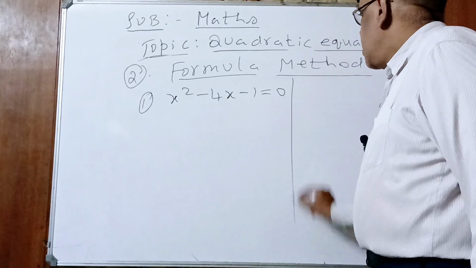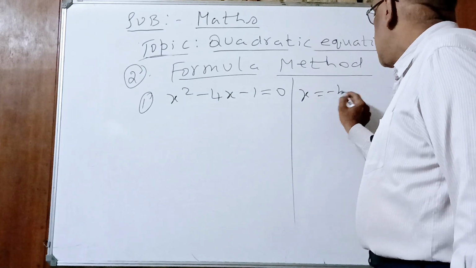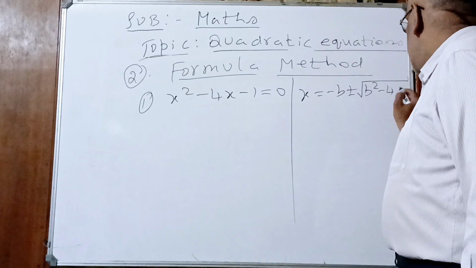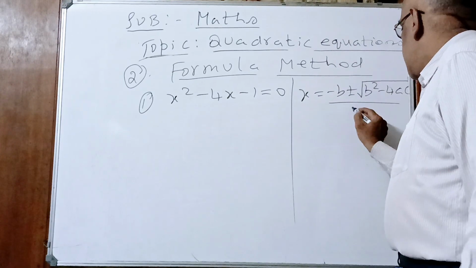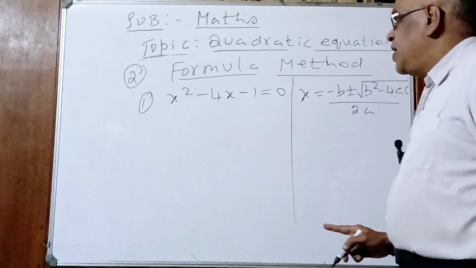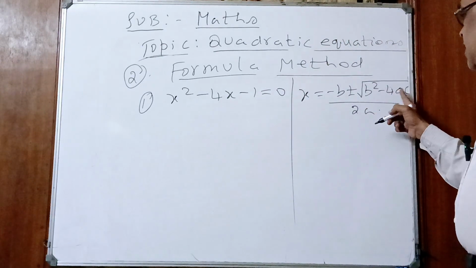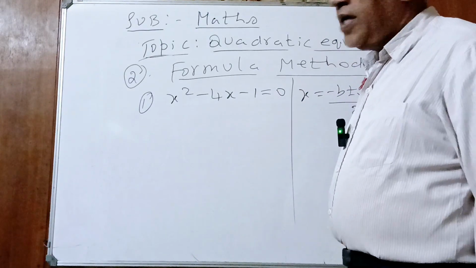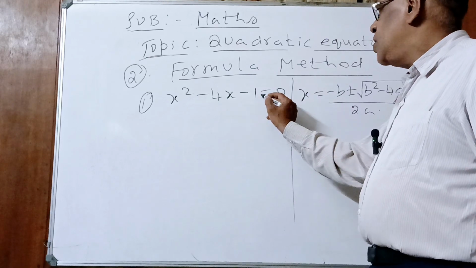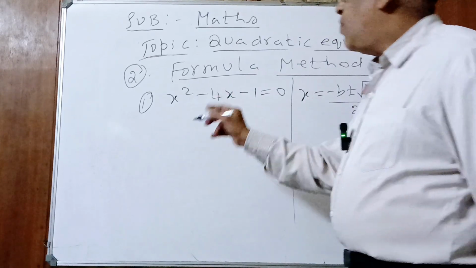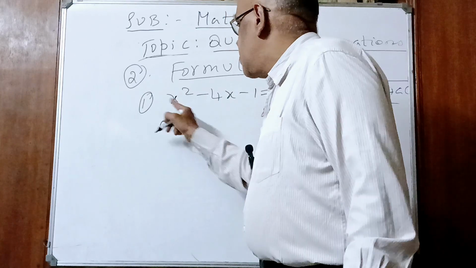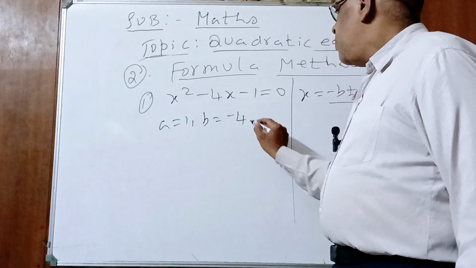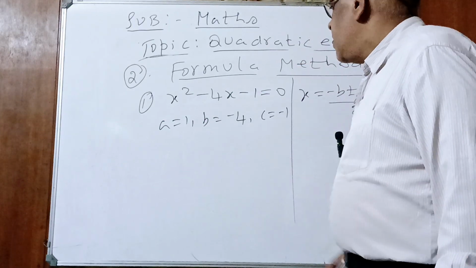Which method do you have to take? Formula method. What is that? x is equal to minus b plus or minus under root b square minus 4ac, whole divided by 2a. Yes or no, children? What are there in the formula? a, b, c. We discussed in the beginning: the standard form of a quadratic equation is ax squared plus bx plus c is equal to 0, where a, b, c are real numbers. What is the a value here, children? Coefficient of x square. Nothing is there, so 1. b is minus 4; be careful while putting the sign also. c is minus 1.